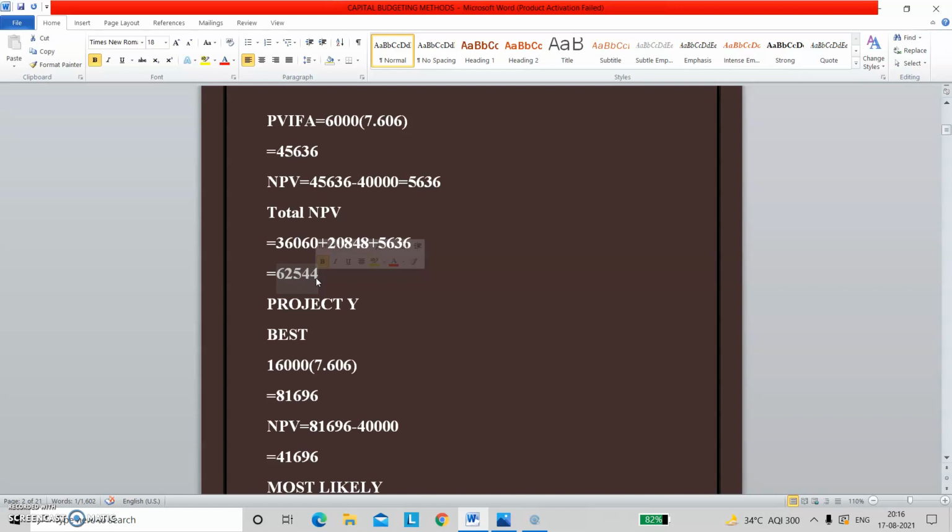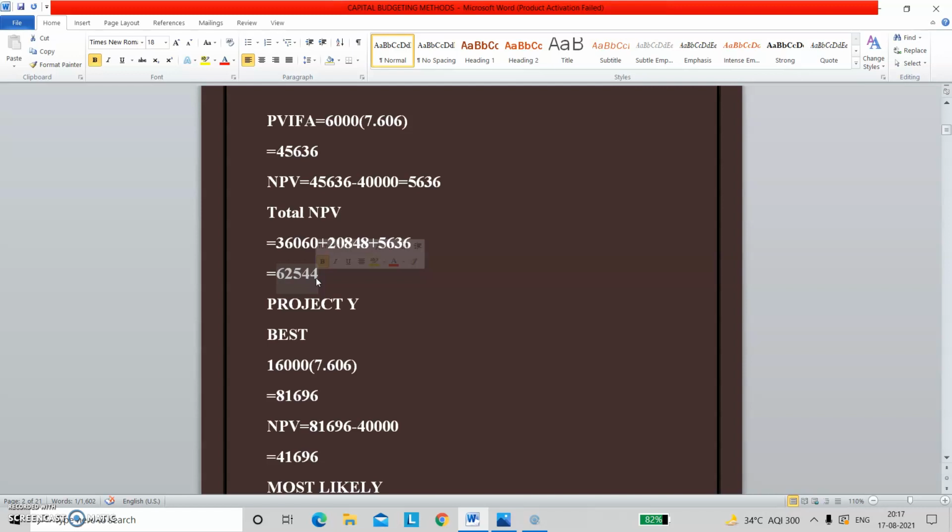So now we are going to decide which project the company should invest in. Two things can be seen over here. First is the total NPV. For any project whose total NPV is greater, we have to choose that particular project, right? But now the NPV for both cases is same. Now the company is going to decide through individual NPVs.